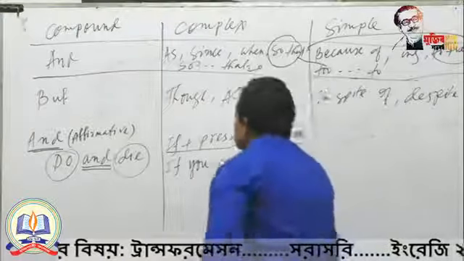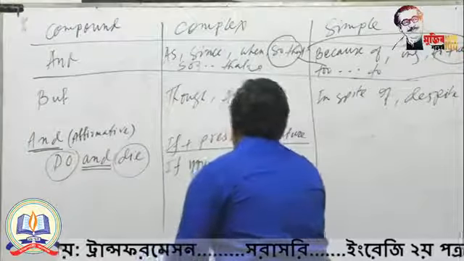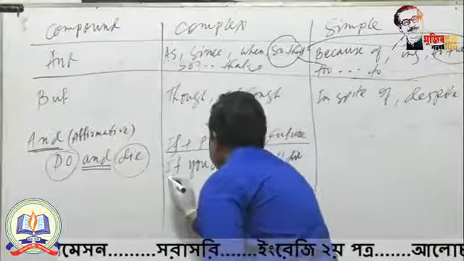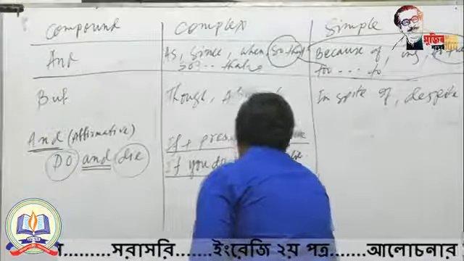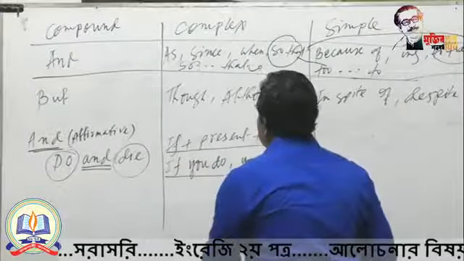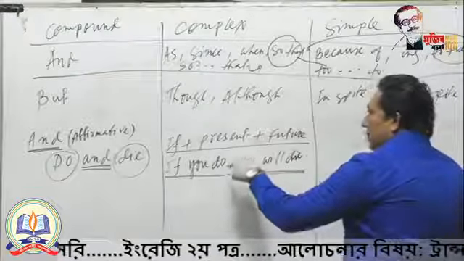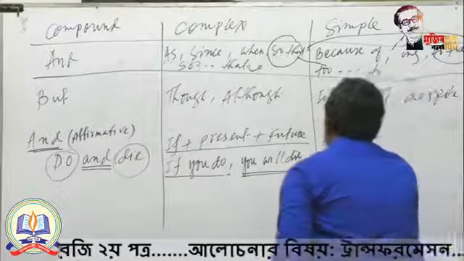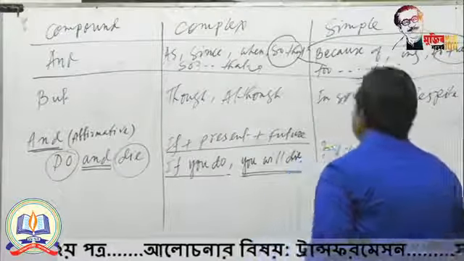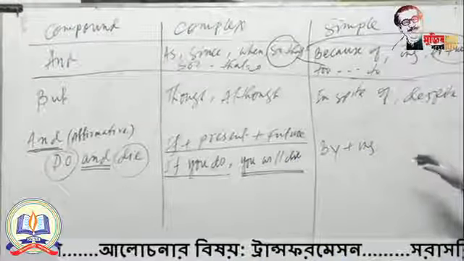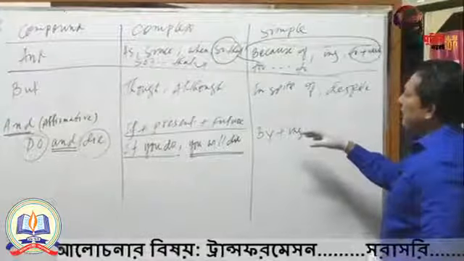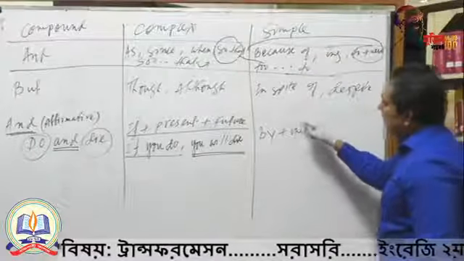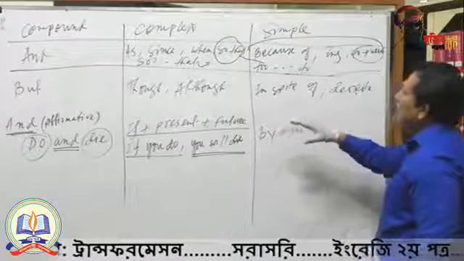So if you do, you will die. Just think, if you do, if plus present plus future. Future means you have to make a sentence in future tense. You will die. And in the case of affirmative sentence, of course you have to make that one into simple by using by plus ing. That means, of course, you will use by plus ing in the case of dependent clause, that means subordinate clause. It is very common for making simple sentence.